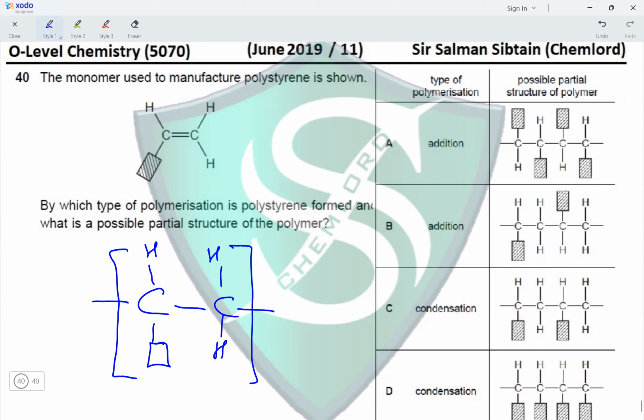So options A and B state addition polymers, eliminating options C and D. And between these two, A has the CH bond repeating on each carbon atom, whereas we have a carbon atom with two hydrogens next to the one with the box. So this is present in structure B. We have a carbon with a box followed by a carbon with two hydrogen atoms. So this makes option B the correct option for this question.